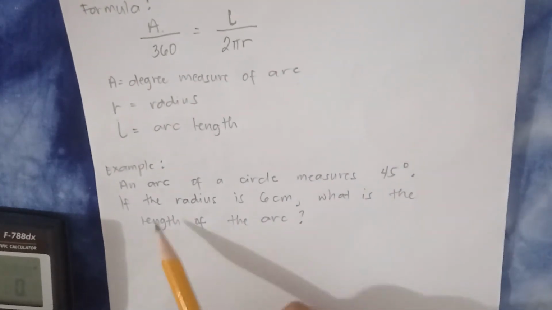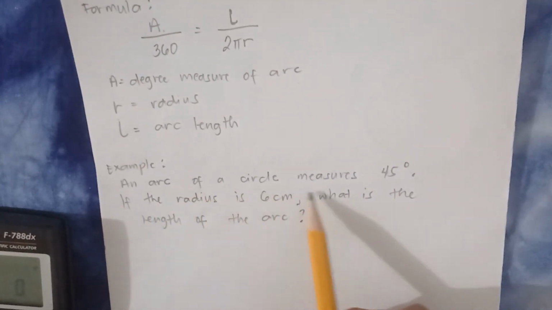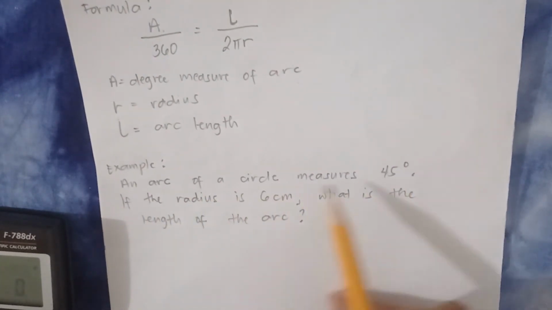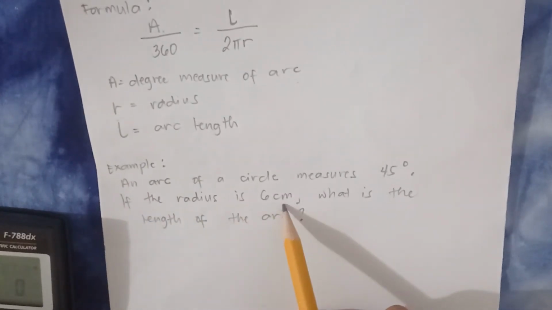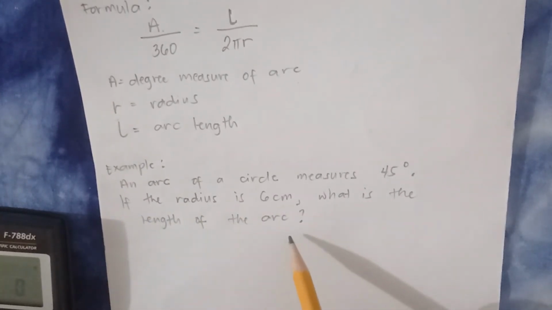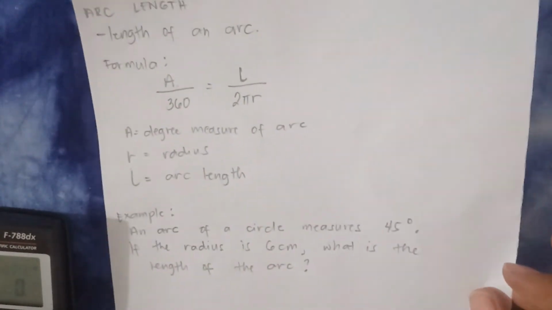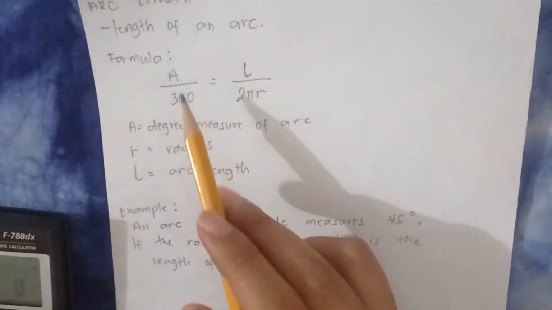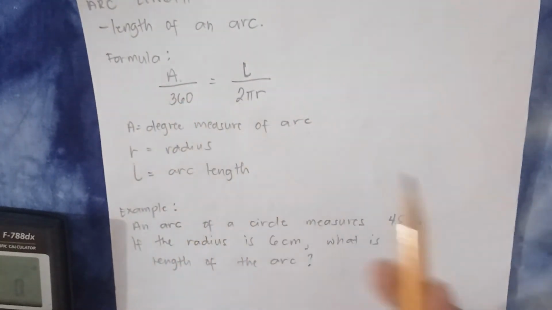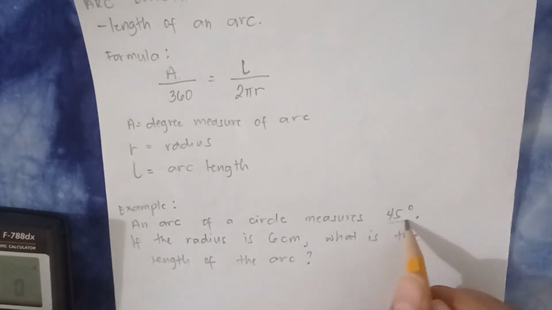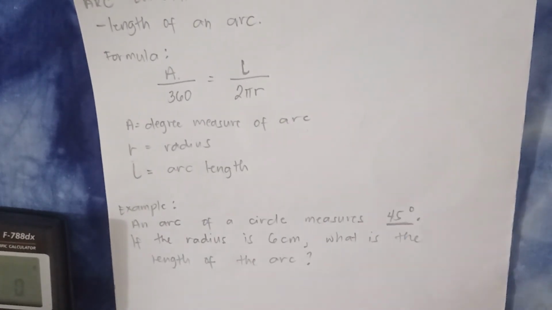Let's have an example. An arc of a circle measures 45 degrees. If the radius is 6 centimeters, what is the length of the arc? So, gawin natin gamit yung formula. Yung A is the degree measure. So, ano bang degree measure ng arc natin? 45 degrees.